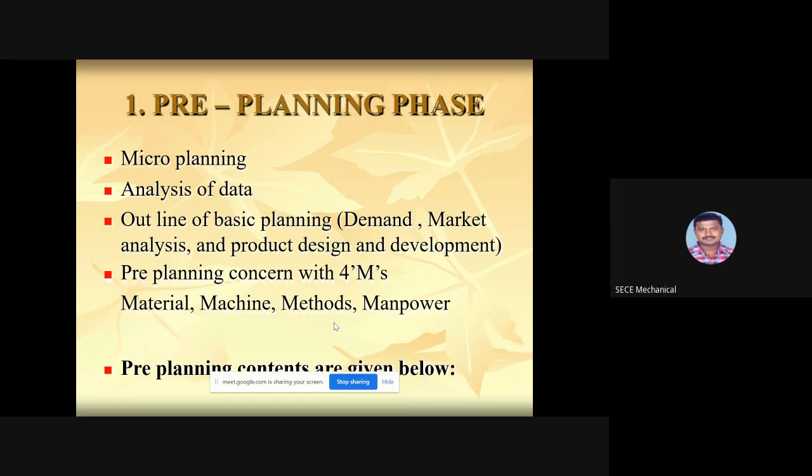This pre-planning phase is also categorized in some points. One is the micro level planning and analysis of data and outline of basic planning. The outline of the basic planning concerns demand, market analysis, and product design and development. And pre-planning concerns the four M's. This purely depends upon the four M's: material, machine, methods, and manpower.